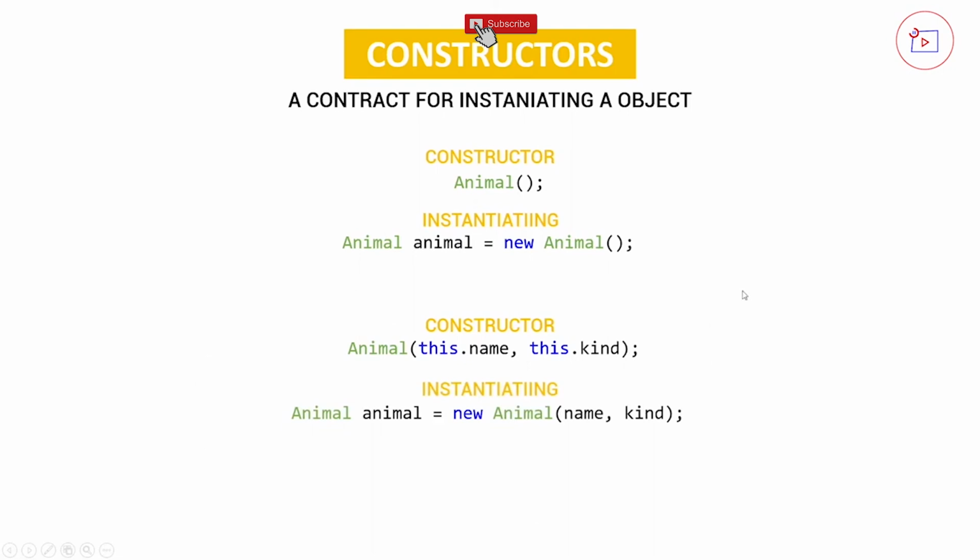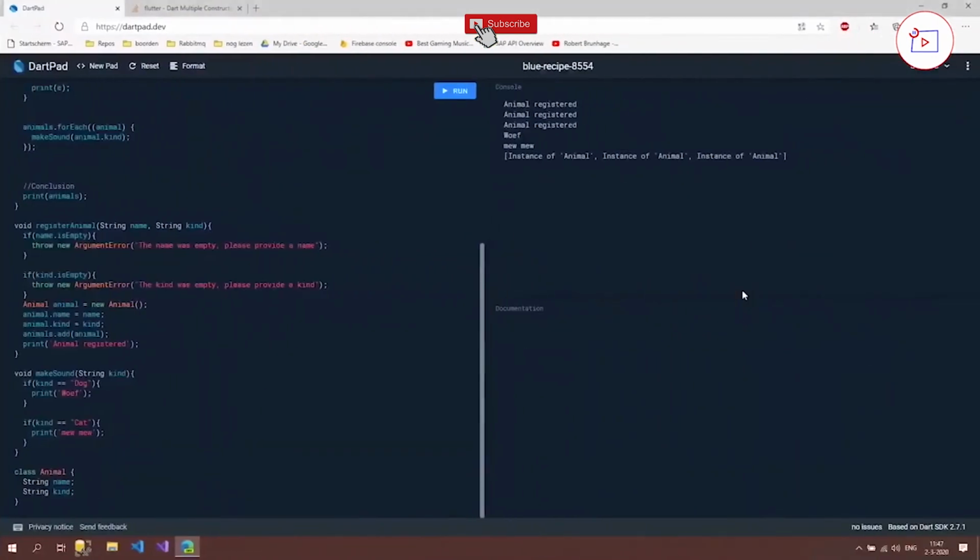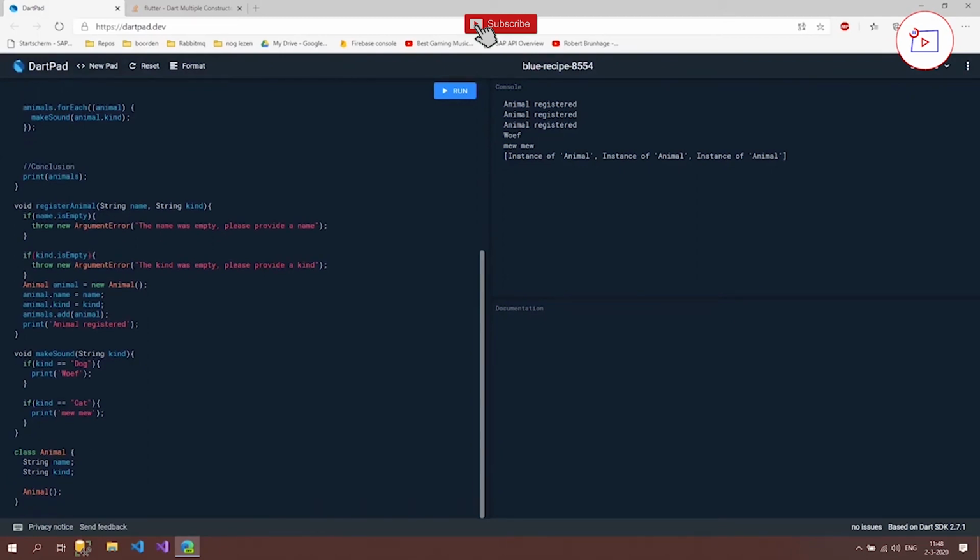And to show you that, let's go to our code. So here's where we left off in the last video, and let's take a look at this constructor. So what I can do now is I type here, Animal, brackets and semicolon. And as you can see, nothing changed about the code. That's because we actually typed out the default constructor that normally would be created for us in the background. But now let's change it up and let's give in our name and kind.